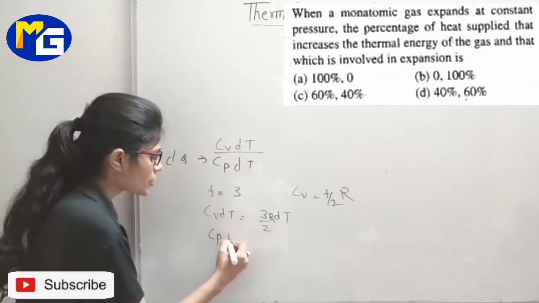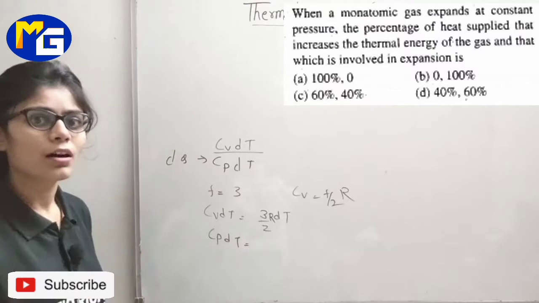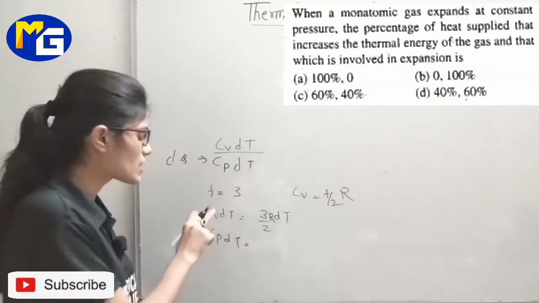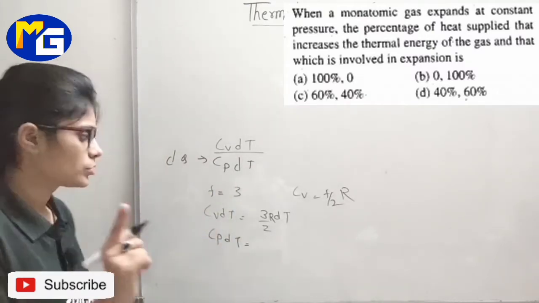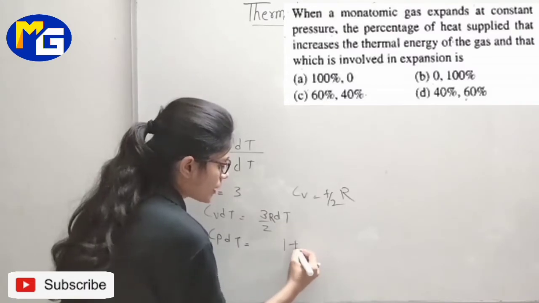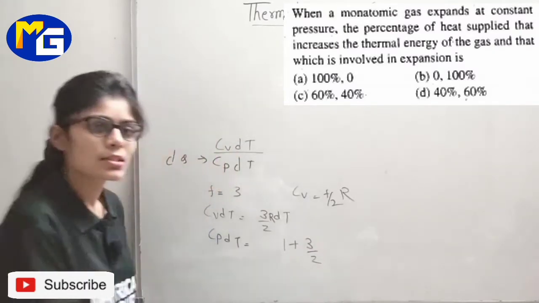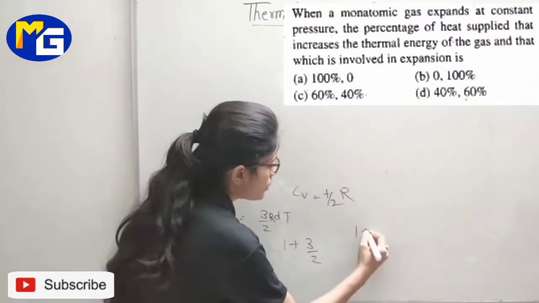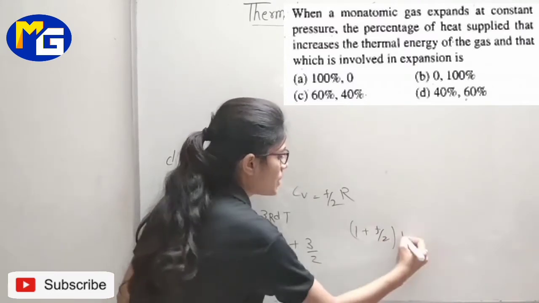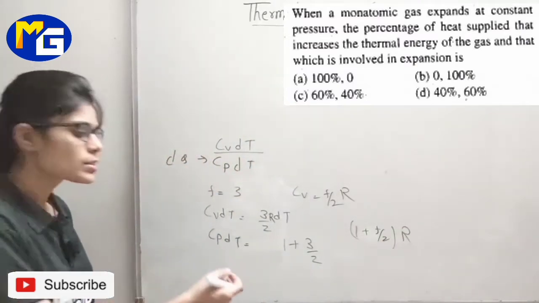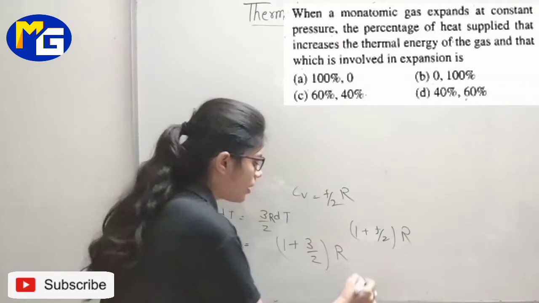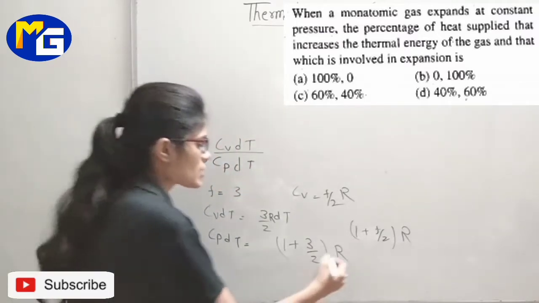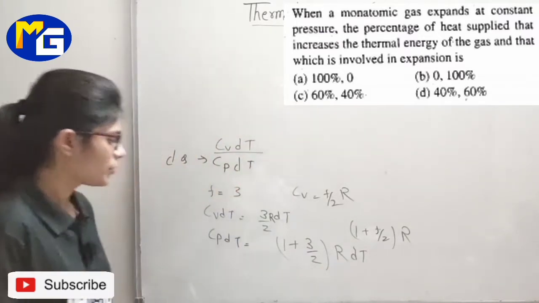And Cp is what students? We know that it is changed by Cv by one amount, so take it plus. So 1 plus F by 2, we know the formula, 1 plus F by 2 for Cp. Okay, so 1 plus 3 by 2 R, and this is R dT, Cp dT.